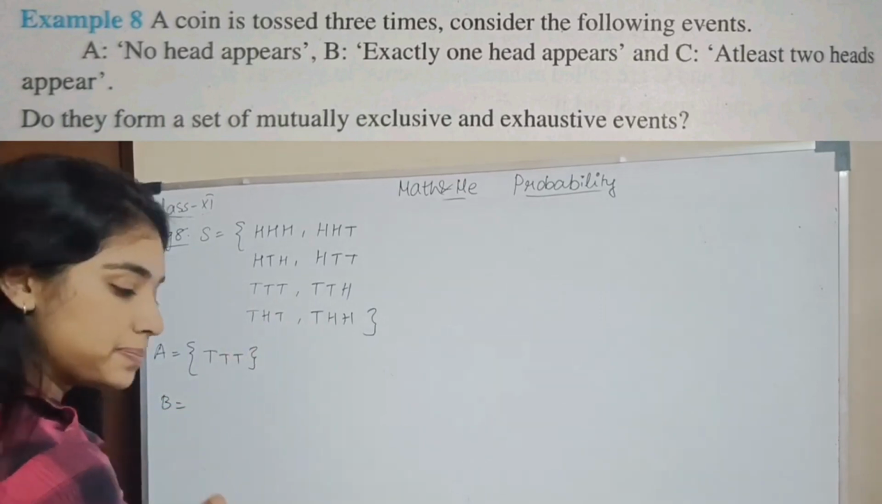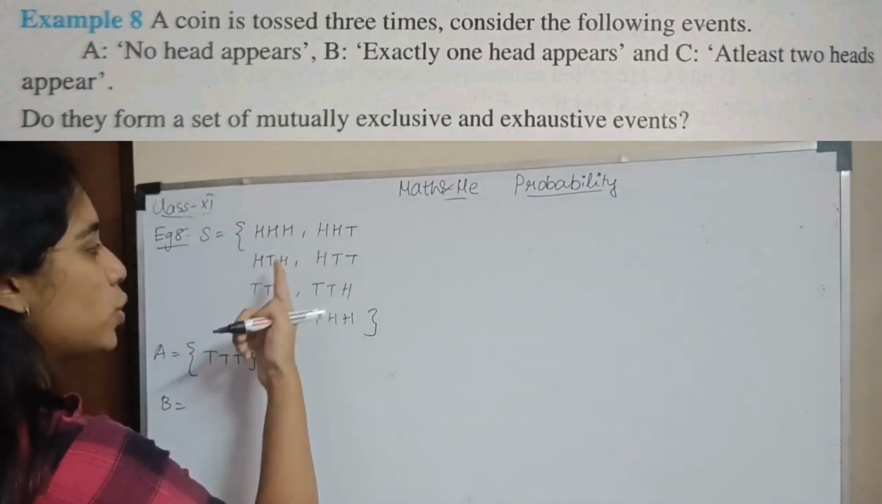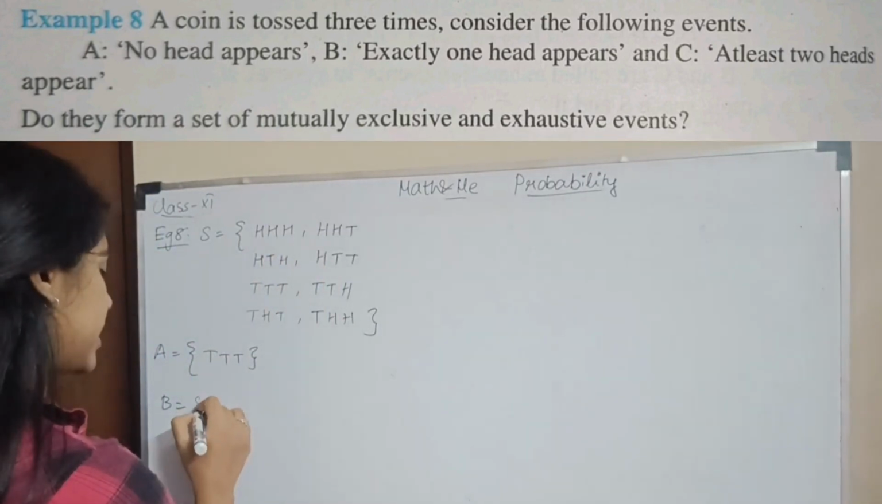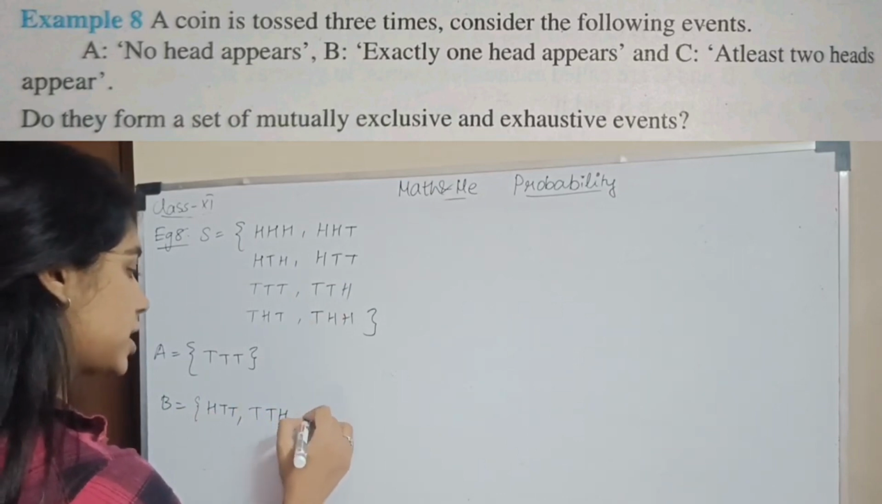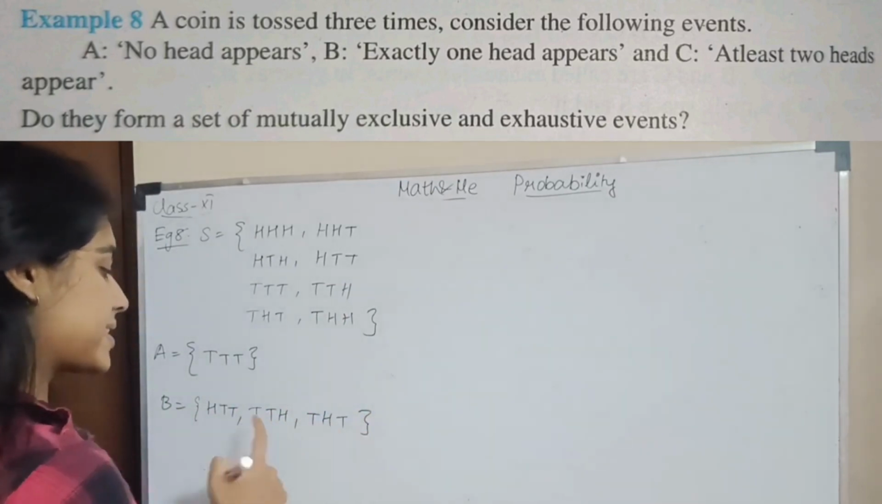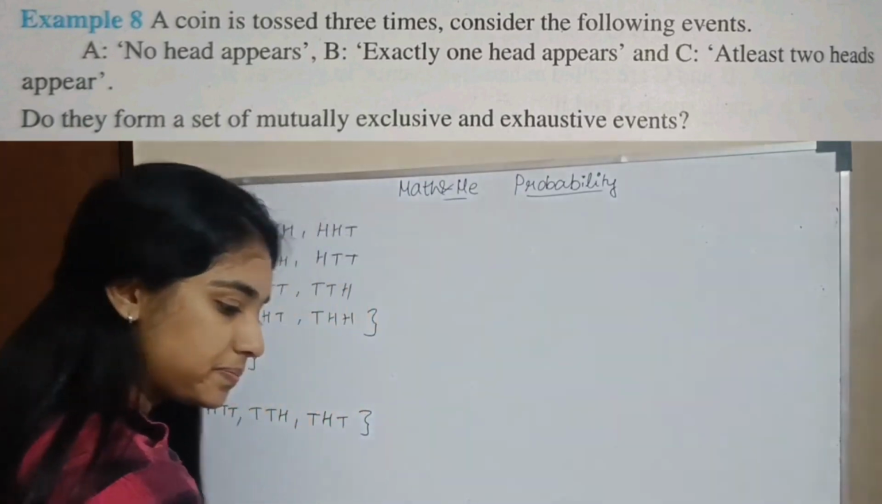What will be my B? Exactly one head appears. Here we have 3 heads, 2 heads, 2. So I have HTT, THT, TTH. So exactly one head appears. This is my B.